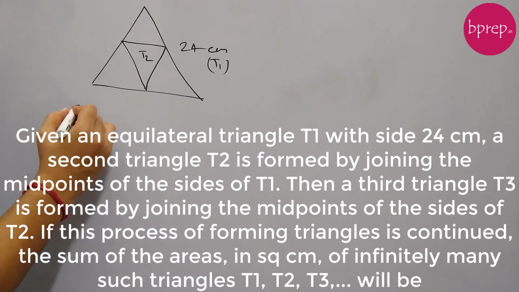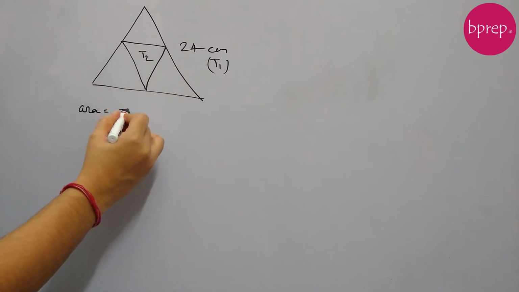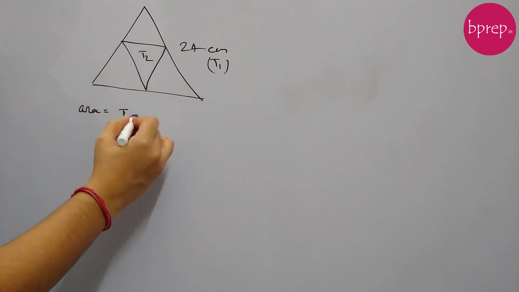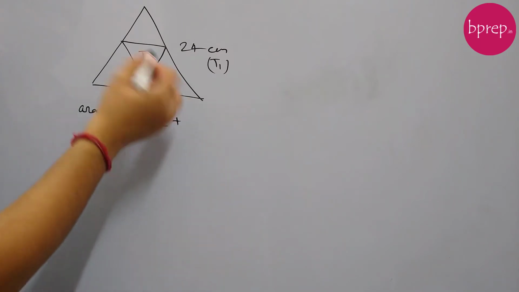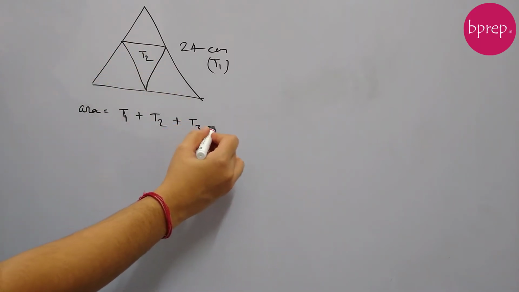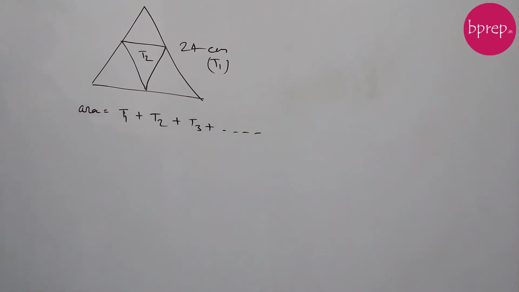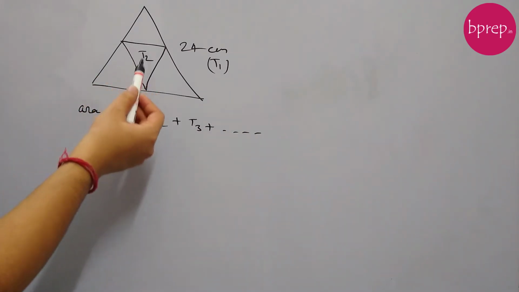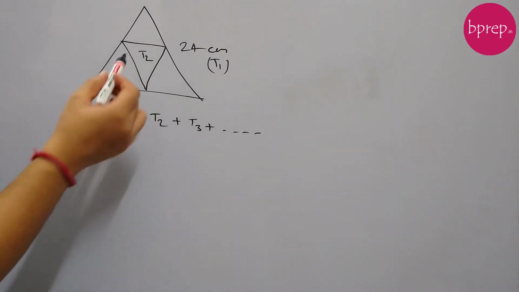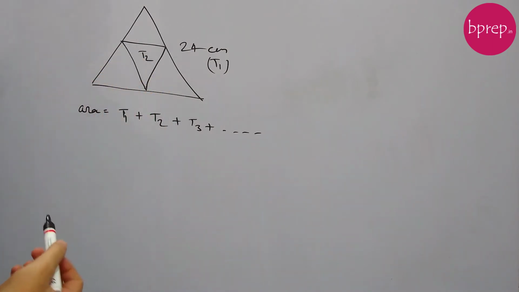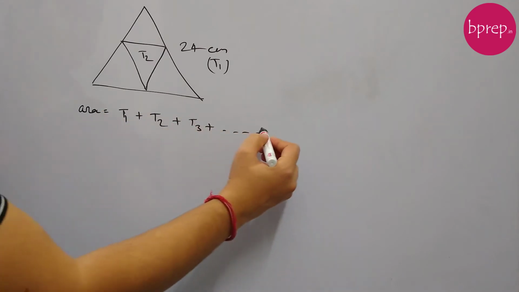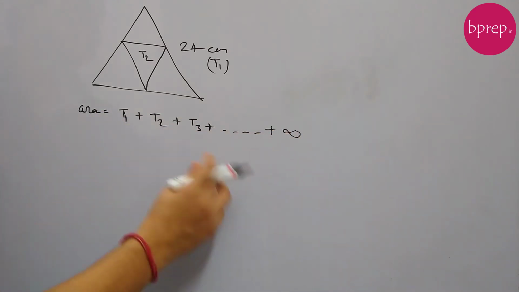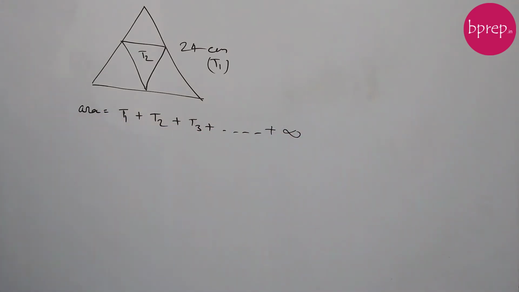So we know the total area. The area that we need to find out is area of T1, the outer triangle, plus the area of inner triangle T2, plus the triangle inside T2 which will be T3, plus this will go on. And how many triangles can we form? If we start drawing triangles inside triangle and inside triangle, it's not a finite number, so there will be infinite triangles. So this will go on till infinite numbers.